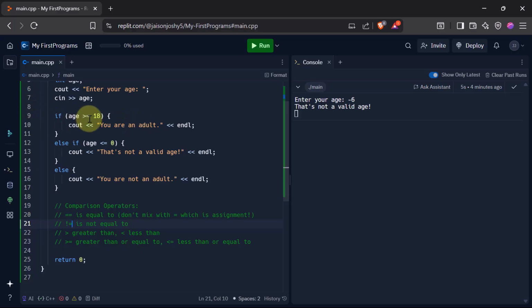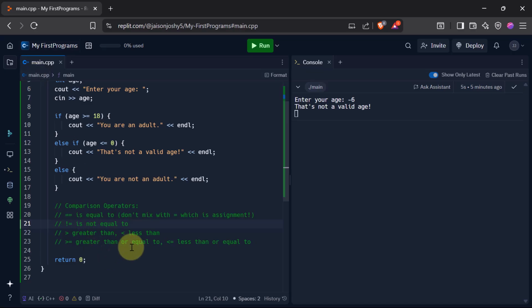So here, even if the age is equal to 18, then this condition would be true. Now if I want to check only if age is greater than 18, I don't want 18 as the value, I want it to be greater than 18, then I would use greater than. So that is the difference between greater than equal to and just greater than. Okay. So those are the comparison operators that you have in C++.